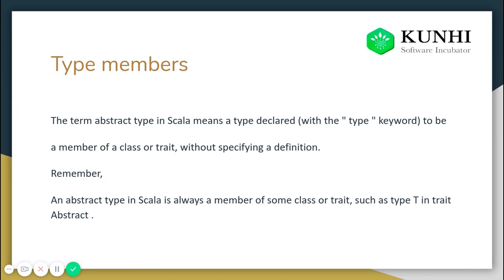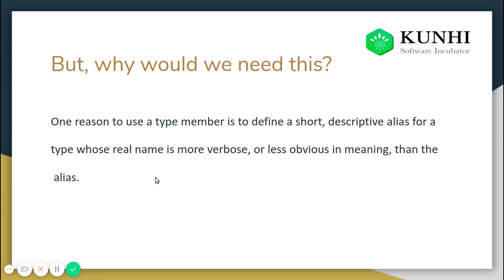But why do we need this? Why should we use it in the first place? One of the reasons to use a type member is to define a short, descriptive alias. Suppose the type we are defining as the return type is very verbose. To keep the meaning and to keep the code clean, we can use an alias to refer to a particular type. That's one of the reasons why we use this.